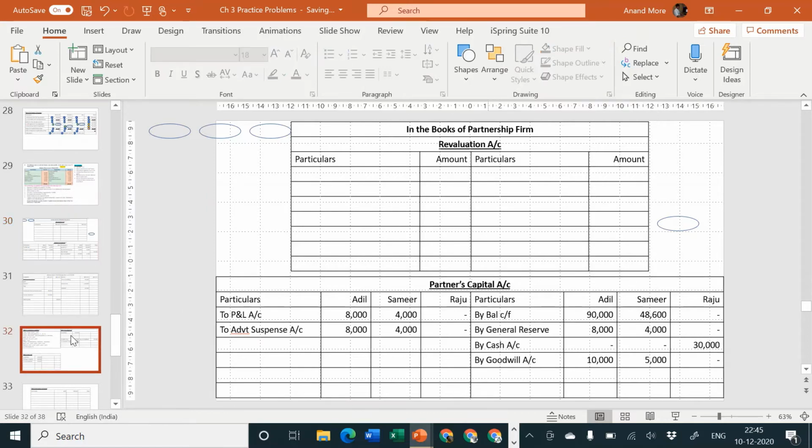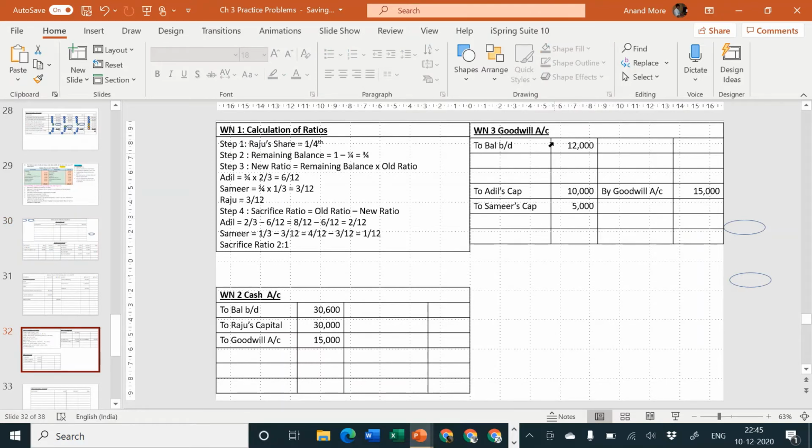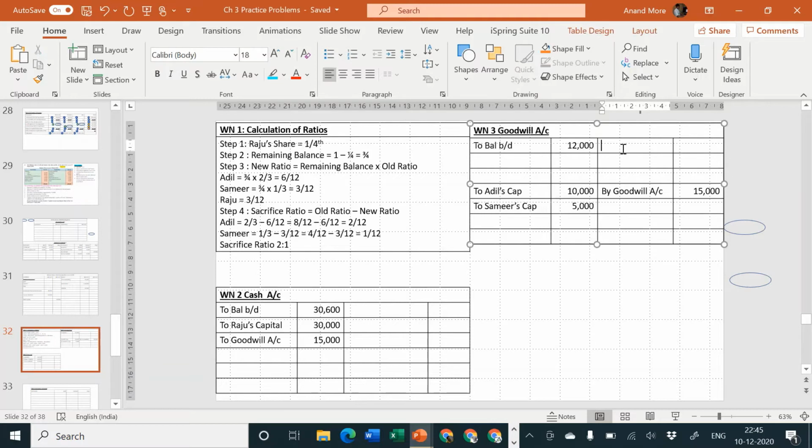Plus there is one more important point, that there is an existing goodwill in the balance sheet of rupees 12,000. What is to be done with this? The problem is completely silent about the same. When the problem is silent about existing goodwill, then what should we do? Existing goodwill should be written off if the new partner has brought in goodwill in the form of cash. So this 12,000 to be written off to old partners in their old profit sharing ratio by Adil capital and by Samir capital. Amount is how much? 12,000 to be divided in the old ratio of 2:1, so that becomes 8,000 and 4,000.